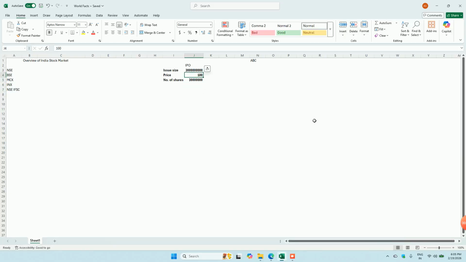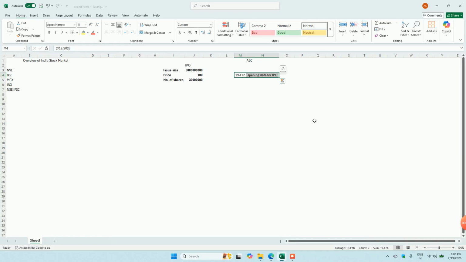Let's say they launch their IPO, and today is the 19th of February, which is the opening date for the IPO. They give investors some time to show their interest and subscribe on a certain date.